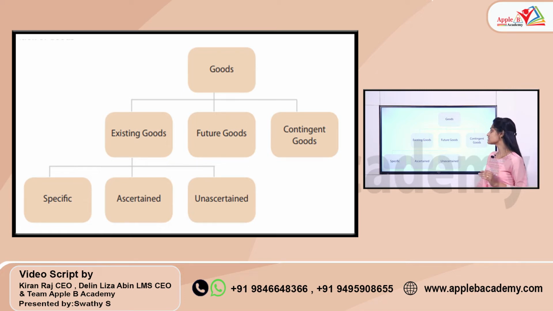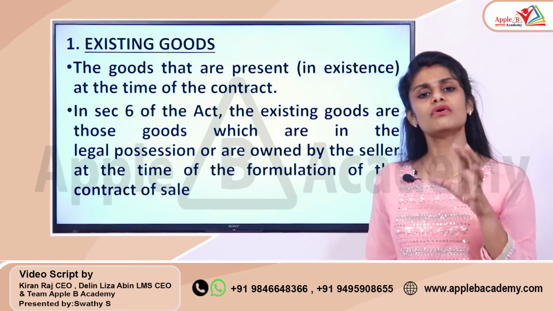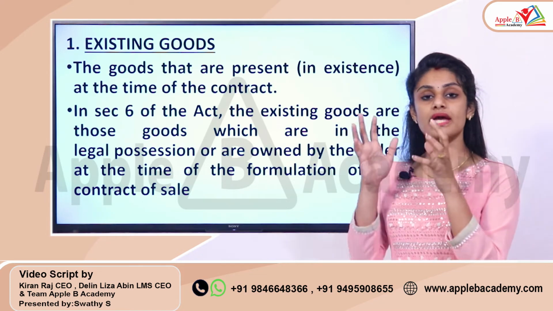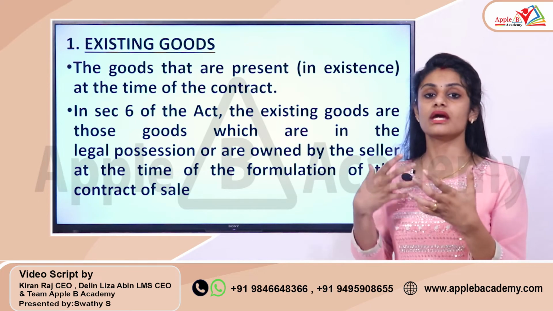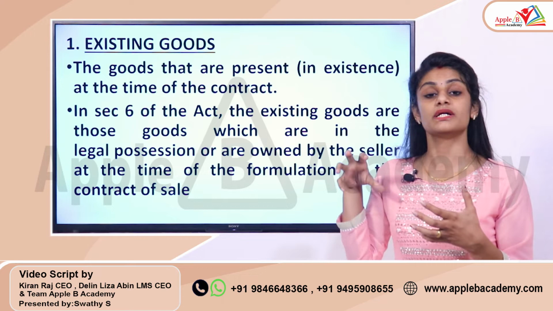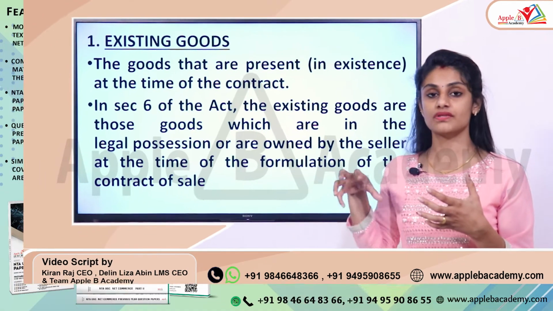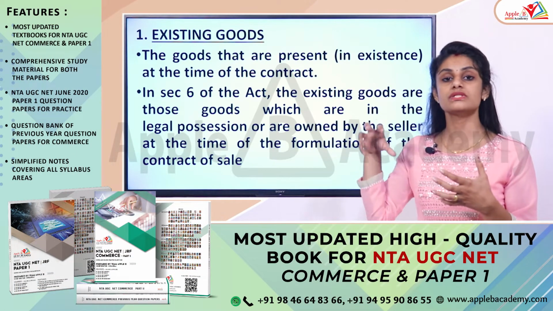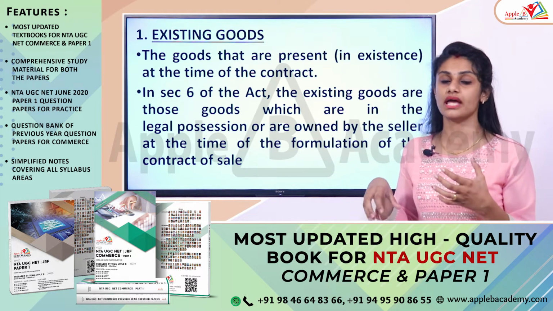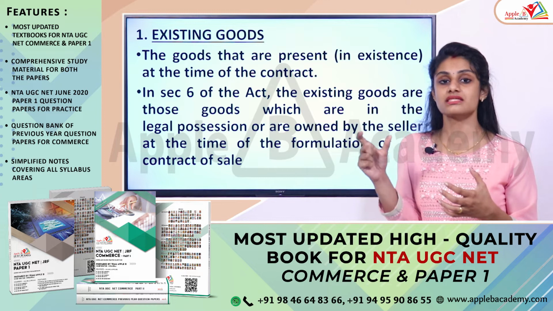Firstly, let's start with existing goods. What do you mean by existing goods as per the Sale of Goods Act? Existing goods means that when you are making a contract with a particular party, at that time, if that particular item, the goods for which we are making such a contract, is present there, you can say that it is an existing contract.